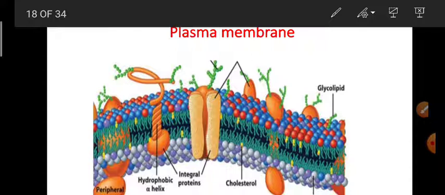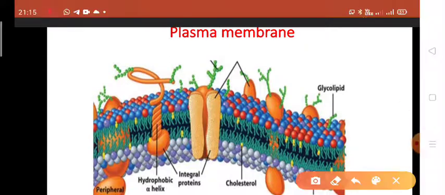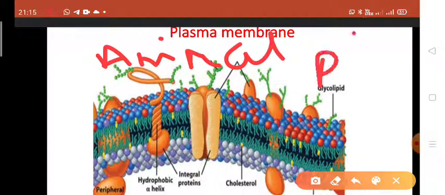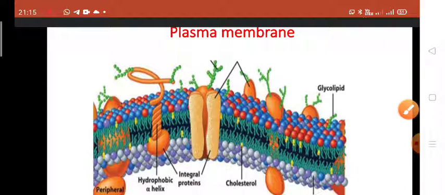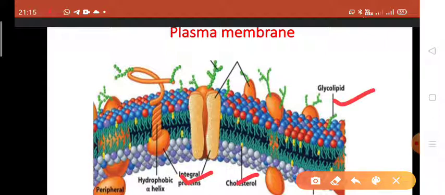It is found in both animal and plant cells, and you can see here it is made up of proteins and lipids. You can see easily here which things the plasma membrane is made up of.